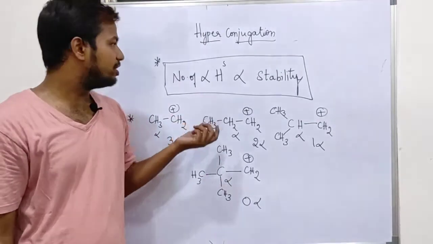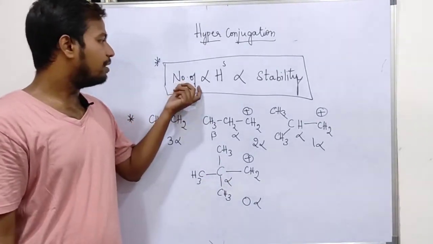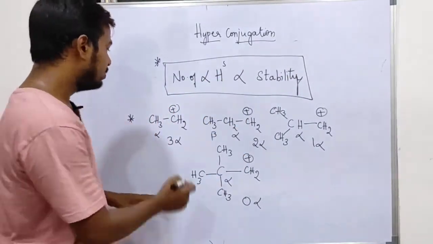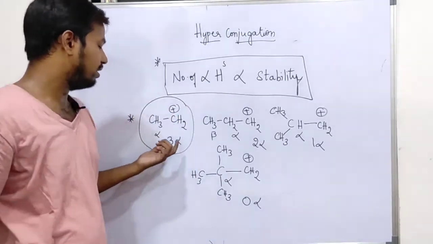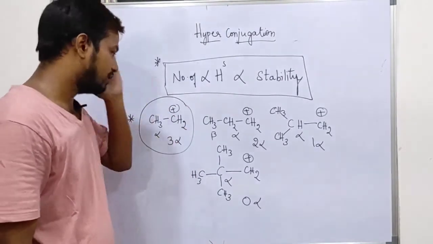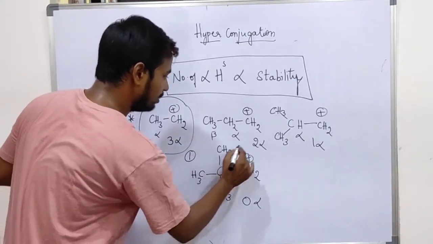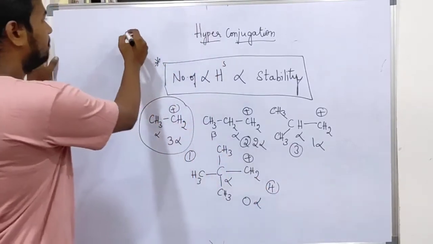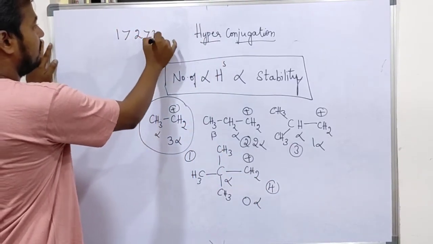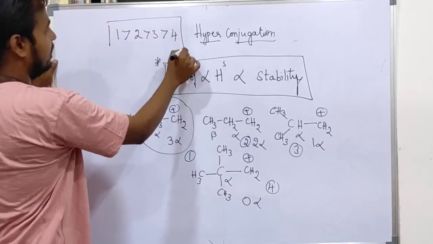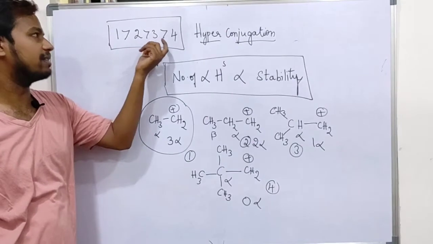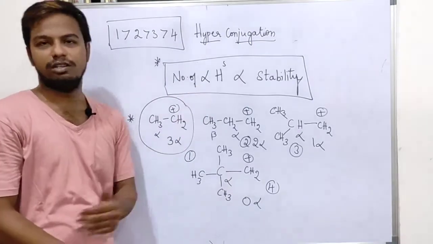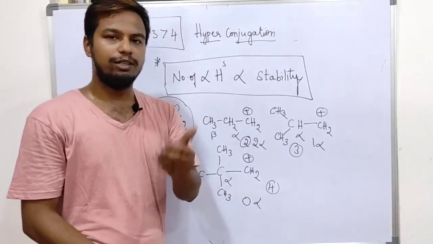According to our concept, the number of alpha hydrogens is directly proportional to stability. So the most stable one is the one with 3 alpha hydrogens. Say this species is 1, this is 2, this is 3, and this is 4. Regarding stability, 1 is greater than 2, greater than 3, greater than 4. So this is about hyperconjugation. In the next video, we will be discussing resonance.